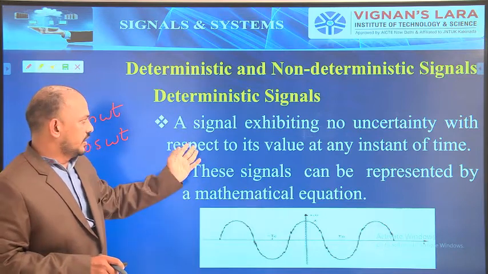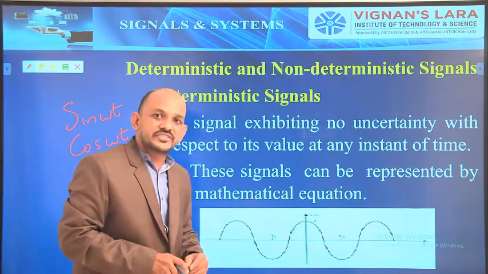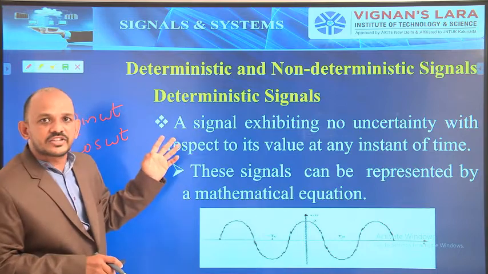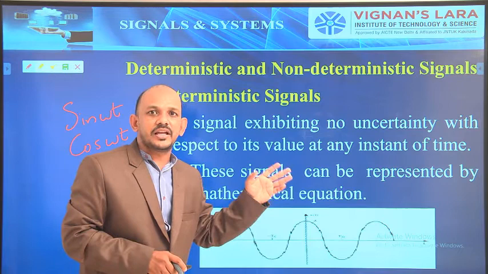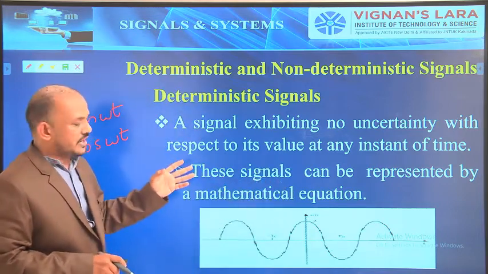You can call it anything, with respect to its value at any instant of time. Those are called deterministic signals. And these deterministic signals are represented by a mathematical equation. Okay. So, a graphical example for this.